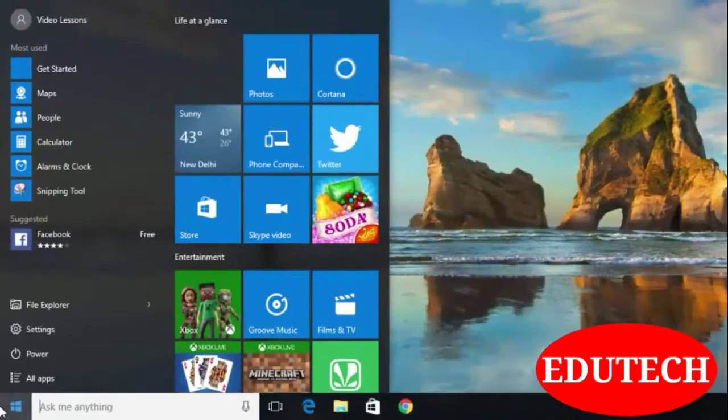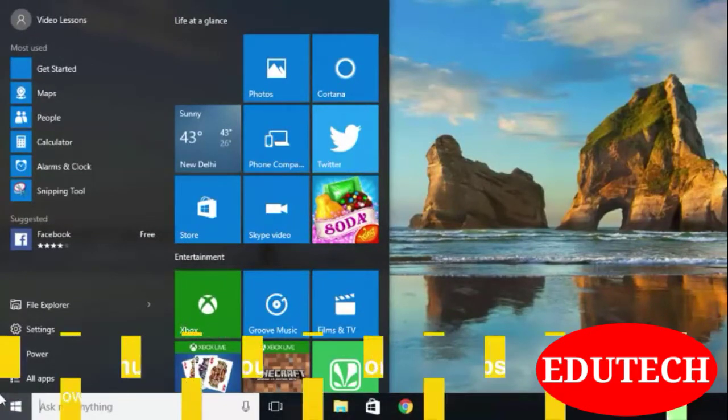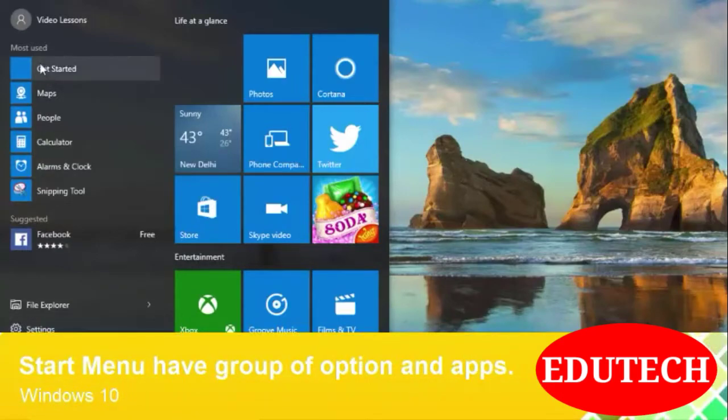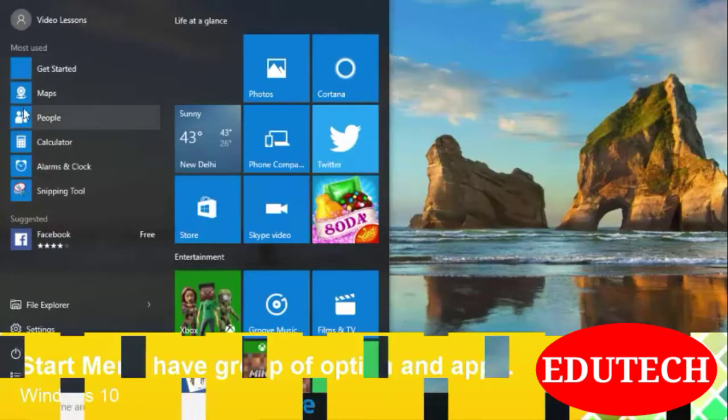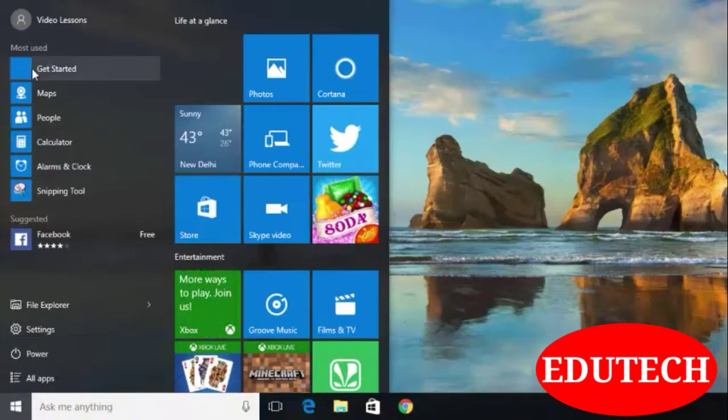When I click this menu, as you can see, one large menu will appear which contains user information, most used applications, various apps which are categorized by the system, and some other options. So let's see one by one.